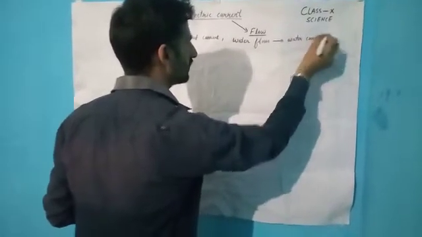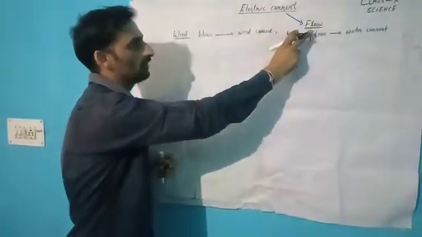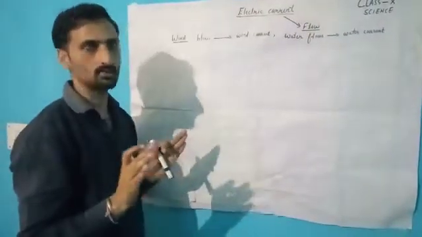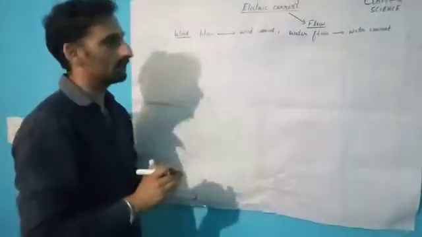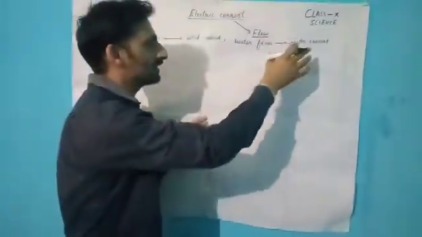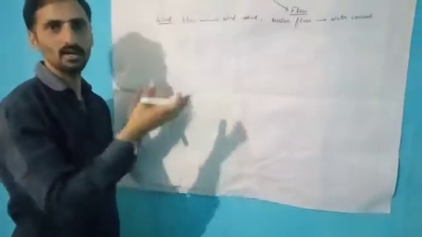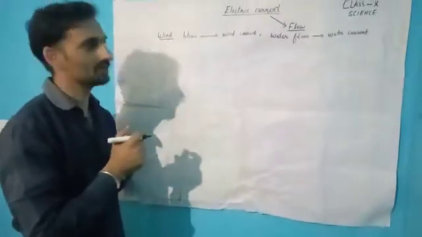Simply we can say that the meaning of current is only flow. Flow of anything is known as current. When wind blows, that is a wind current. When water flows, that is a water current. And some affairs currently flowing are also known as current affairs.